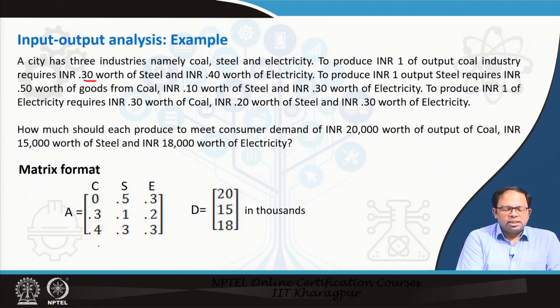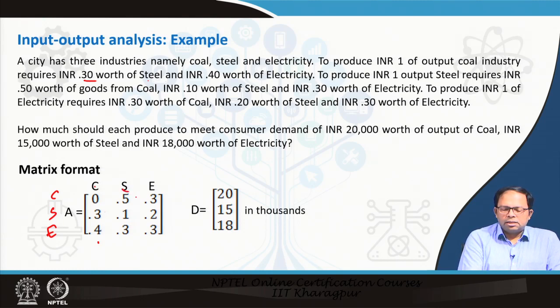So, that we can list in this particular form. Just ignore this CSE, we can also have CSE on this side as well, like the table. In the matrix these values are not there, but just to give you a perspective. We have 0, that means coal is taking 0 from coal, but it is taking 0.3 worth of steel and 0.4 worth of electricity. Because it is based on INR 1, we are using the 0.3 and 0.4 directly. So, it is a proportion we can say.